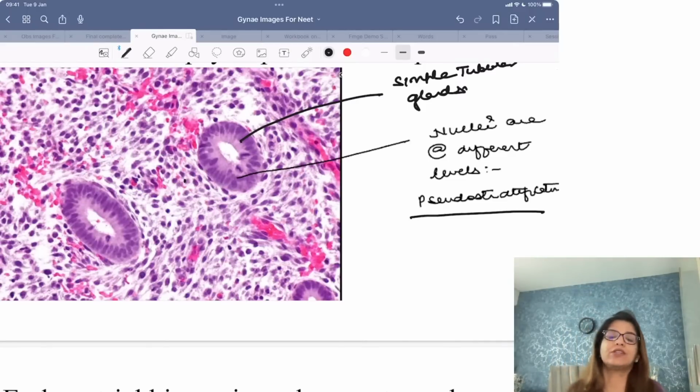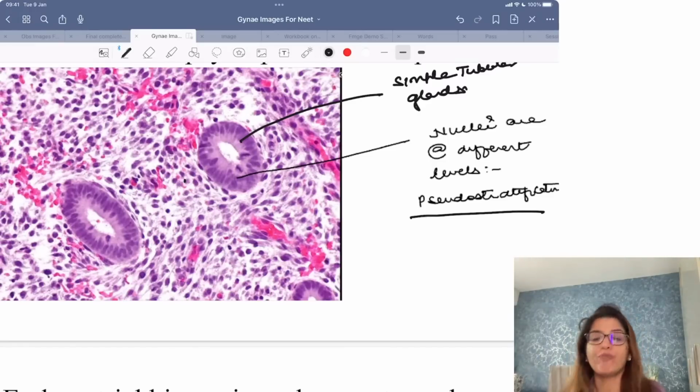This means that this is an image from the proliferative phase. Suppose a female has come to you with infertility and you have done endometrial biopsy in the premenstrual phase. Now in the premenstrual phase you were expecting